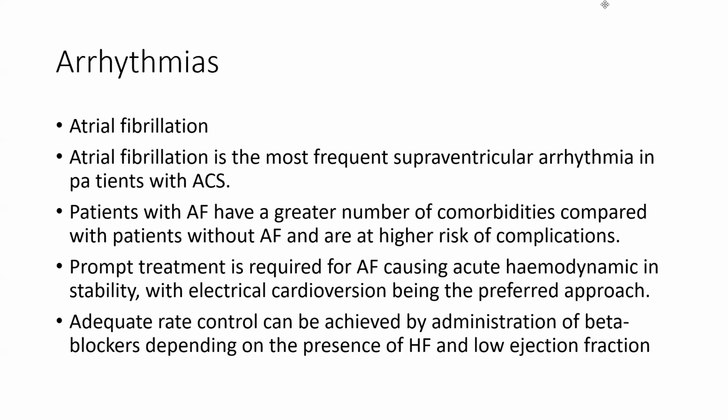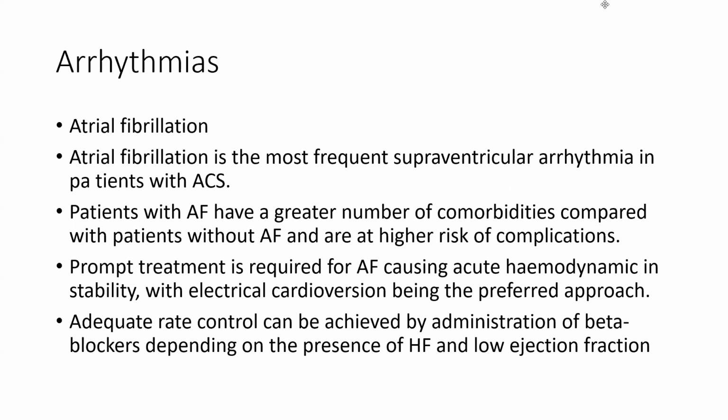Now, arrhythmia. Atrial fibrillation. Atrial fibrillation is the most frequent supraventricular arrhythmia. Patients with AF have the greatest number of comorbidities compared to patients without AF. Prompt treatment is required for AF causing acute hemodynamic instability, with electrical cardioversion being the preferred approach.